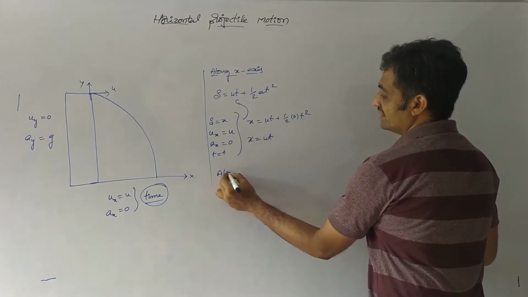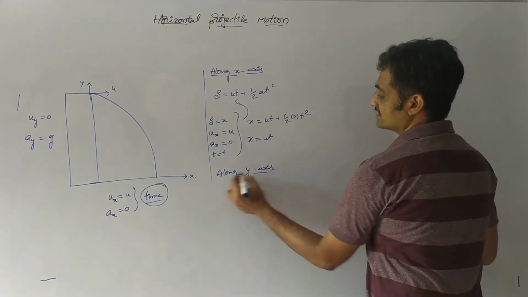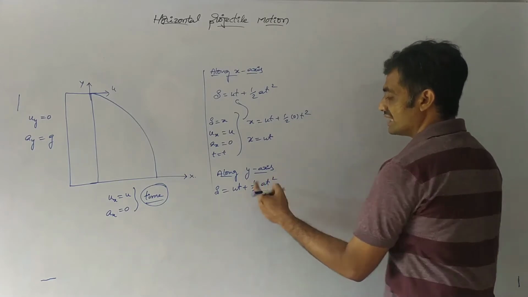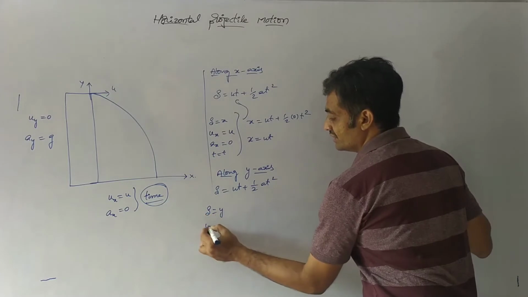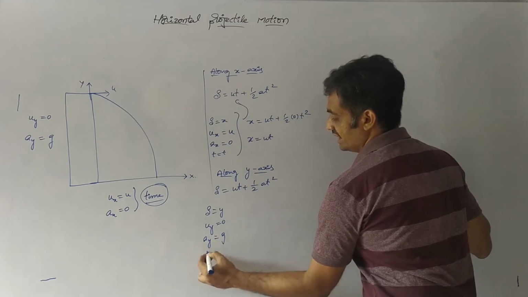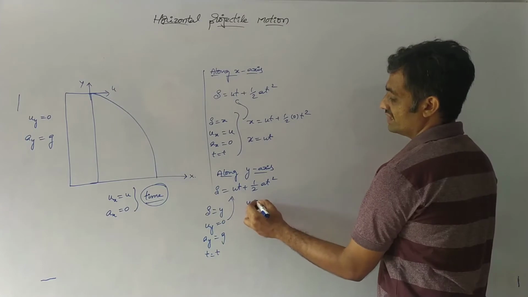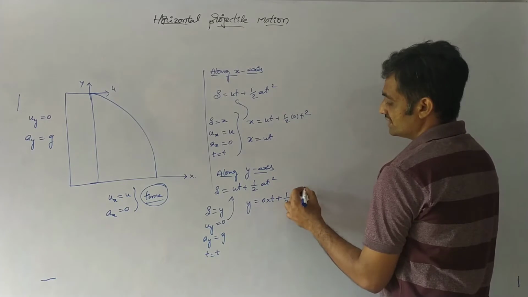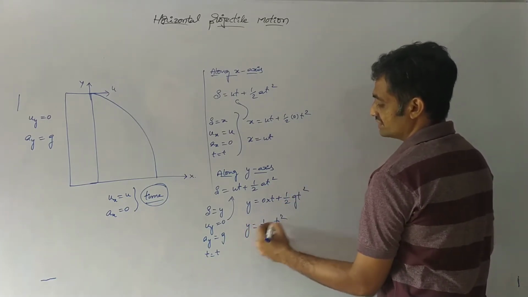Again, now we have to represent the motion along the vertical axis, the y-axis. Here s equals ut plus half at square. As you observe, s equals y, u suffix y equals 0, a suffix y equals g, and time t is common. Let us substitute these values in this equation. Then we have y equals 0 into t plus half into g into t square. So we can represent that y equals half g t square.